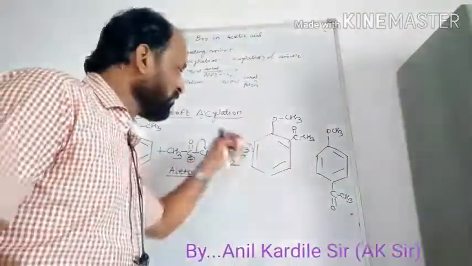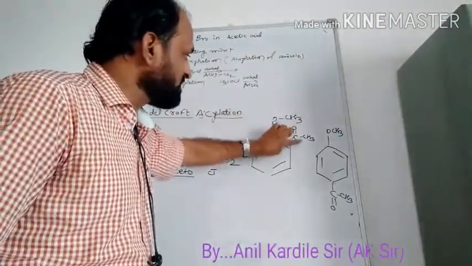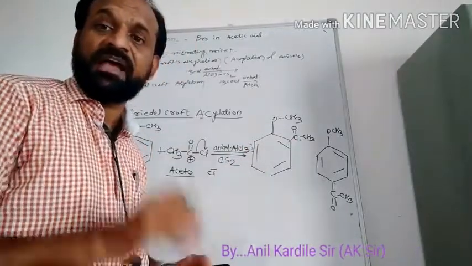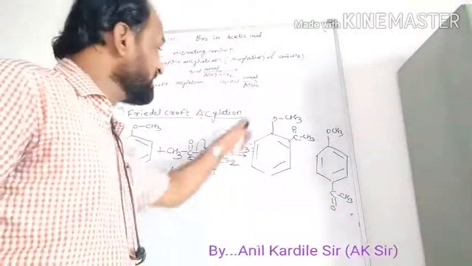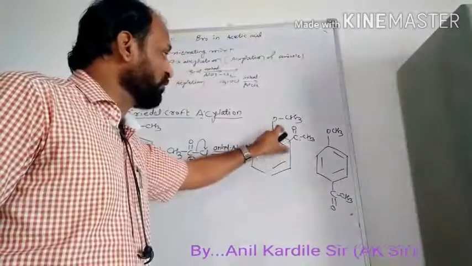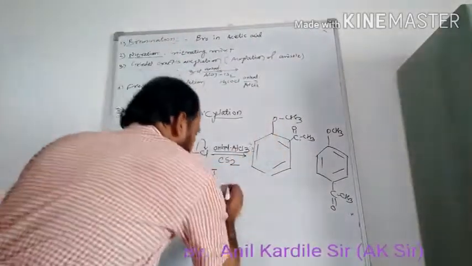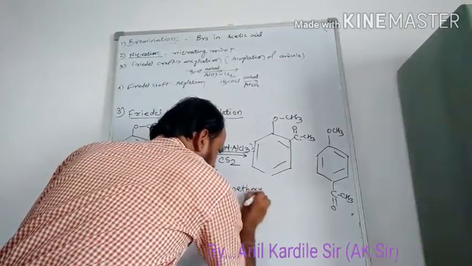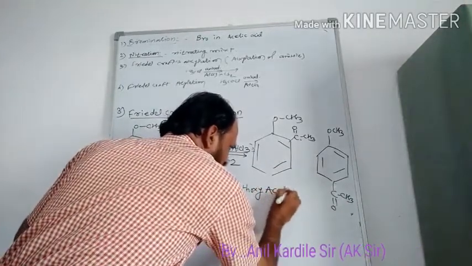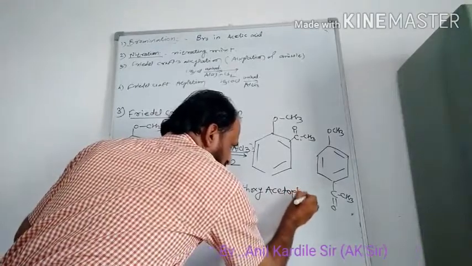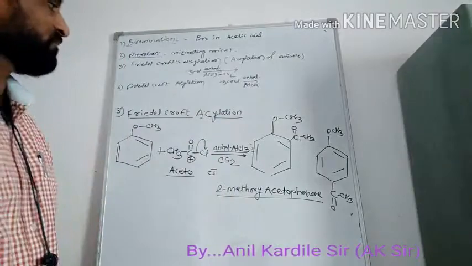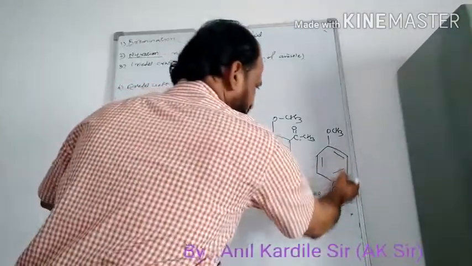Now what is the name of this compound? Remember, when this aceto group is attached to the benzene ring, it is called acetophenone, and this is a derivative of acetophenone. What is the name of this compound? 2-methoxyacetophenone. And what is the name of this compound?